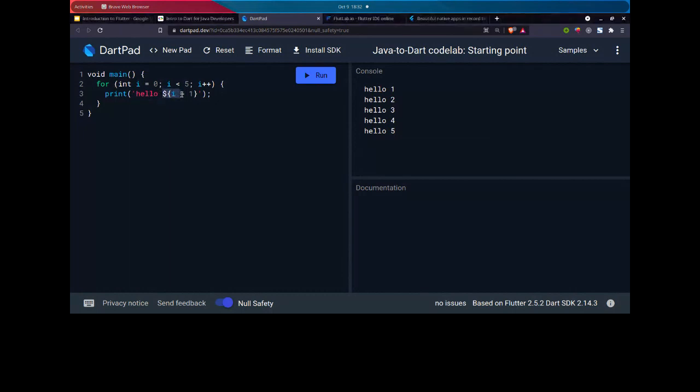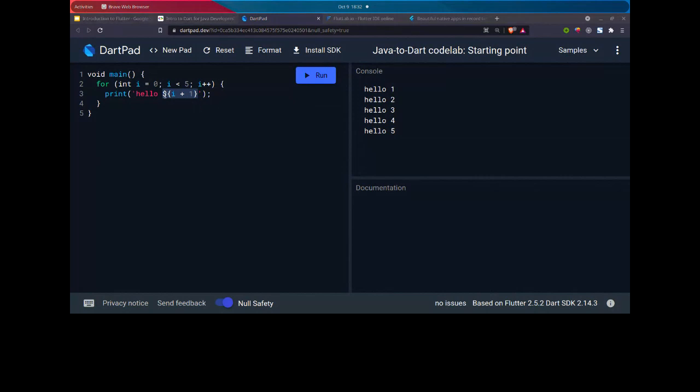Does anyone know what this dollar sign and curly braces are? Anyone from JavaScript development? No one wants to speak.